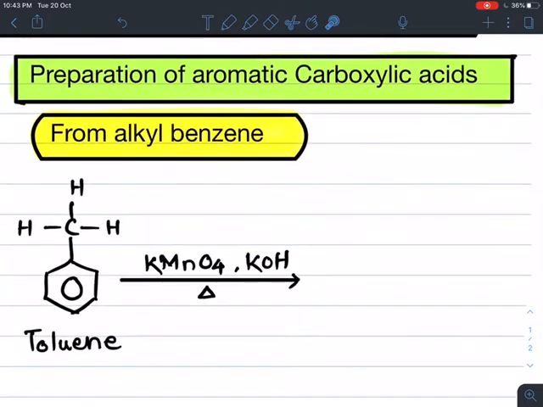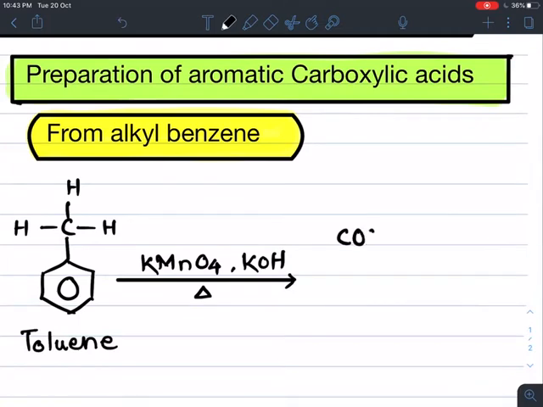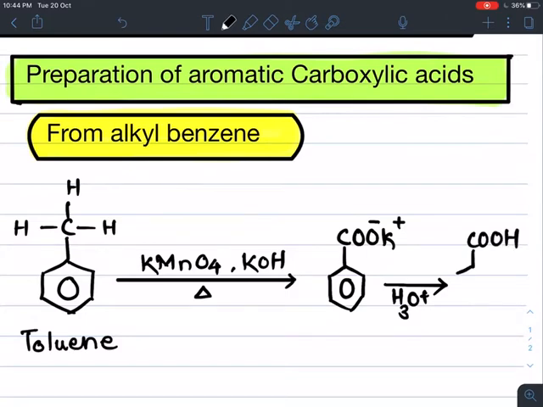In the first step we get the potassium salt of the oxidized product, meaning this carbon is oxidized to COO minus K plus. The potassium salt of the carboxylic acid is formed, which on further acid hydrolysis in the presence of H3O plus is converted into the aromatic carboxylic acid, benzoic acid.